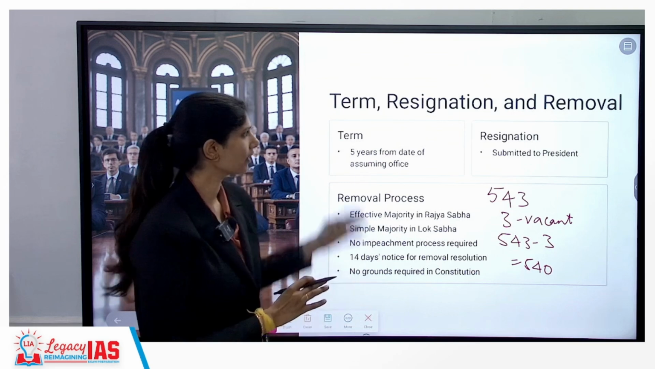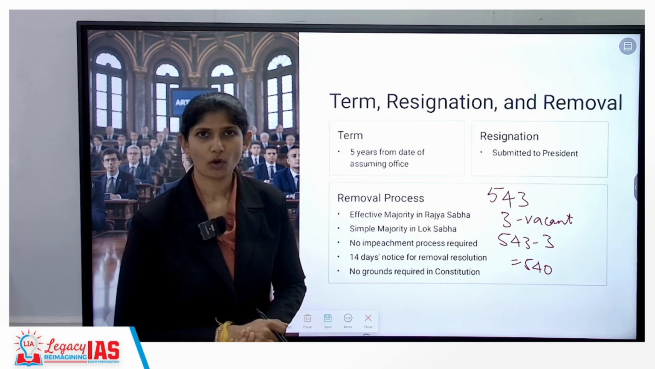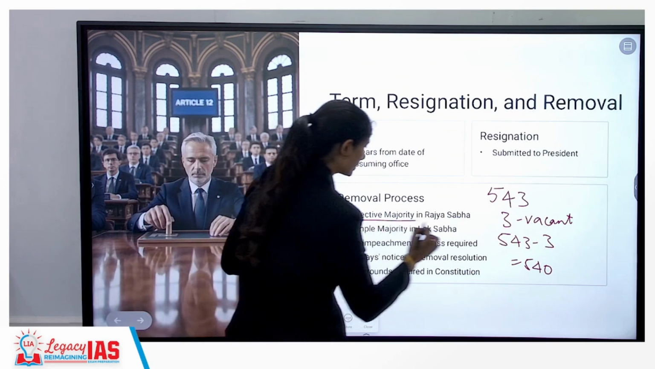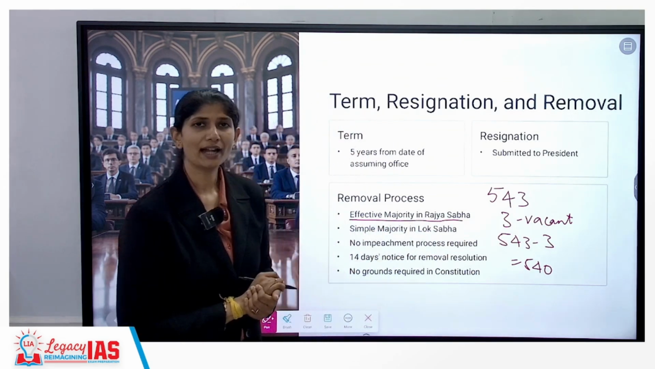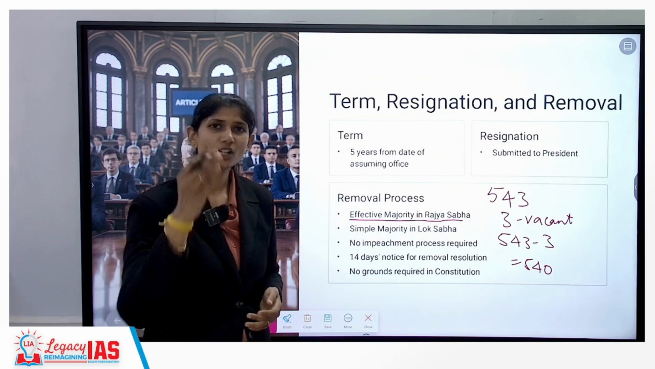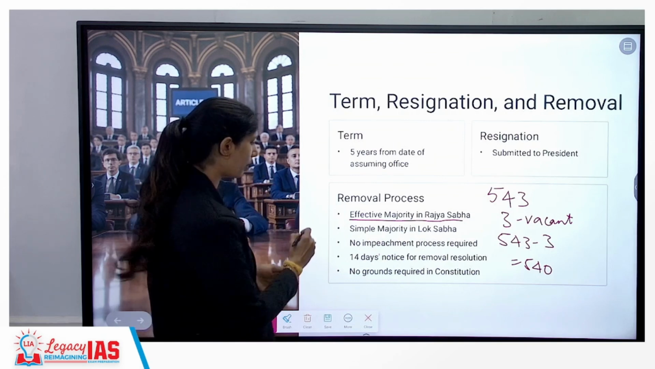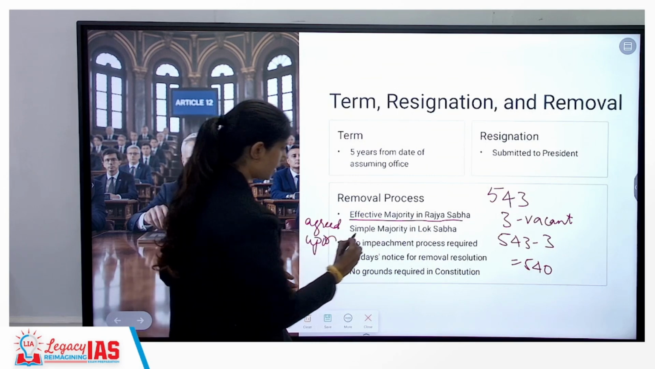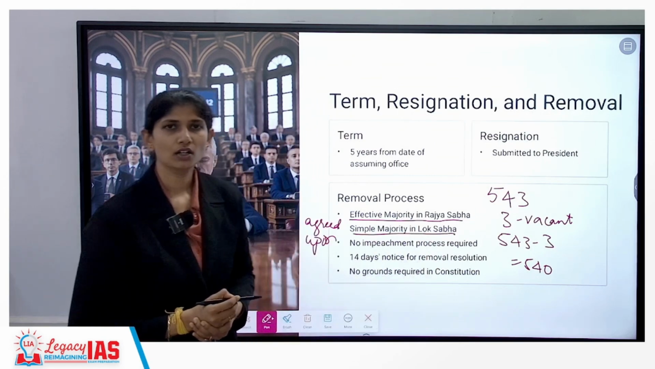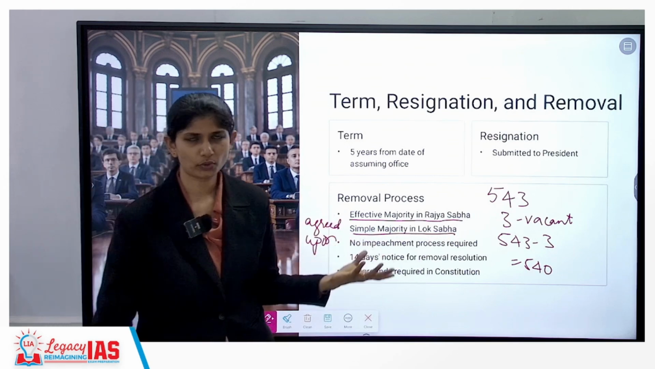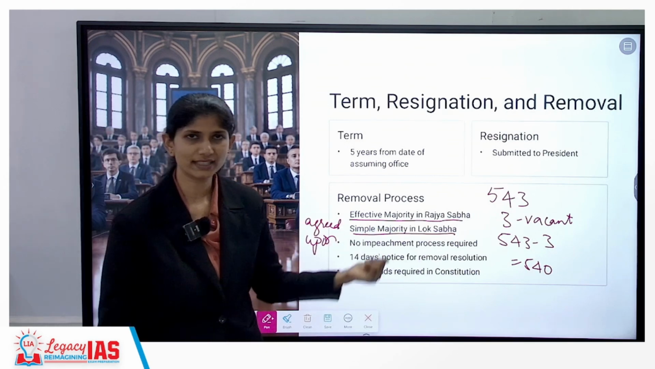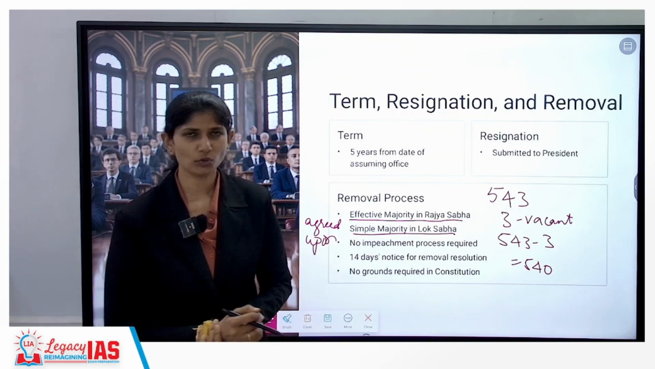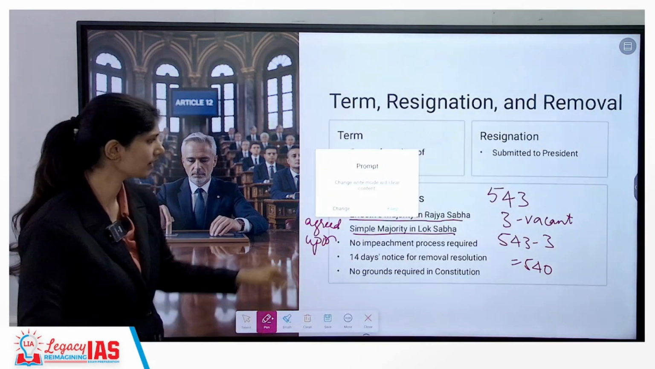So for the removal of the vice president, Rajya Sabha has to pass it with effective majority, and it has to be agreed upon by Lok Sabha. Agreed upon means simple majority by Lok Sabha. There is no formal impeachment process required. You just have to give 14 days of notice. And on what grounds can a vice president be removed? The grounds are not mentioned.